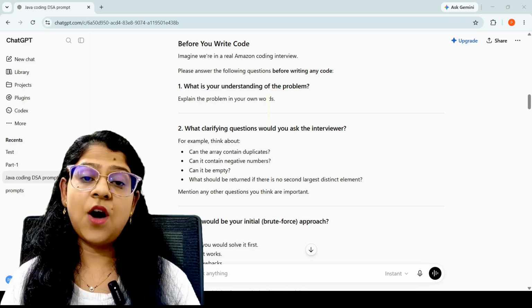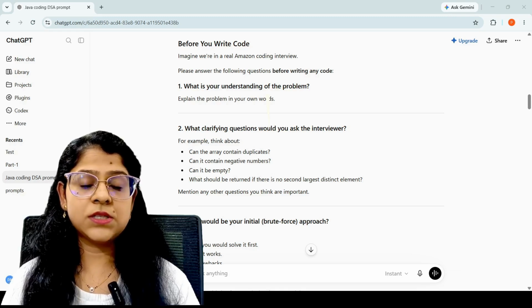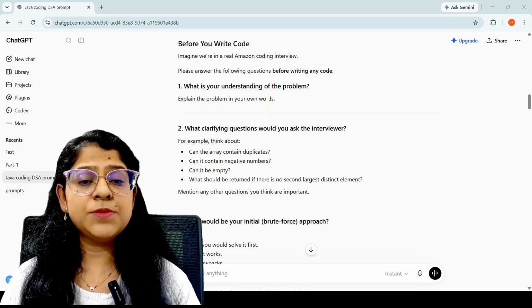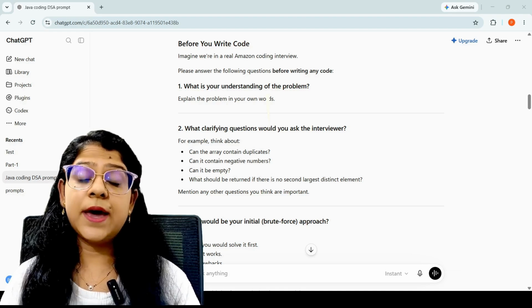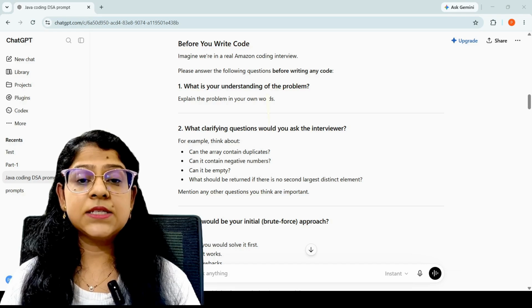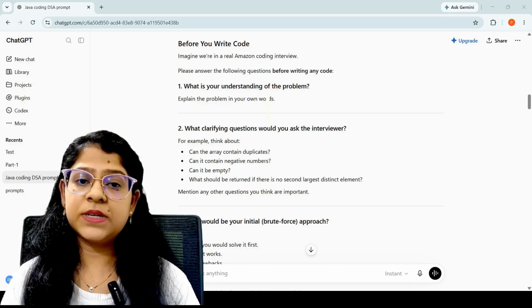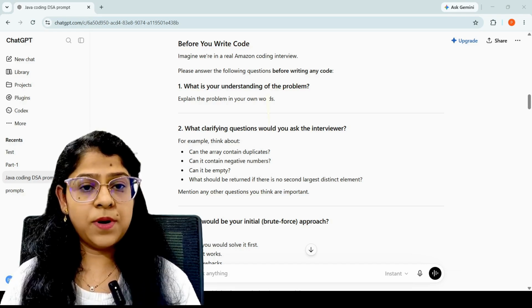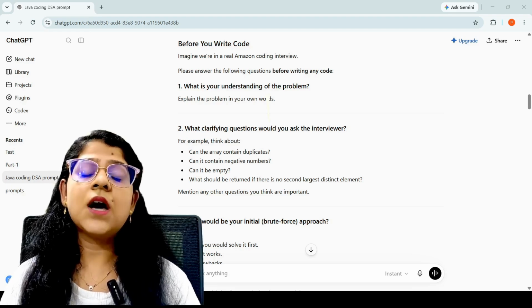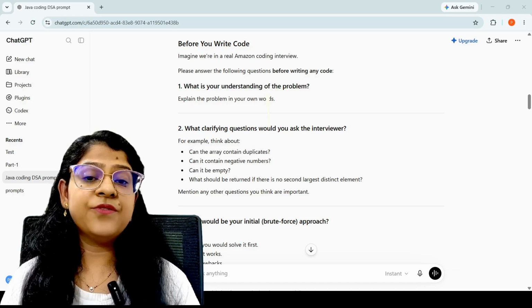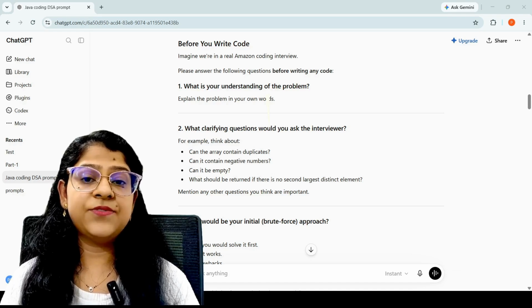That's exactly how a real coding interview works. It even reminds me to explain my approach, think about edge cases, and discuss the expected time and space complexity while solving the problem. These are the things interviewers are looking for, but many candidates forget to mention.